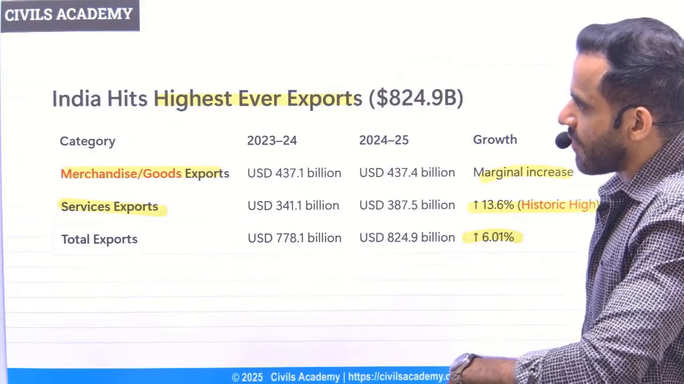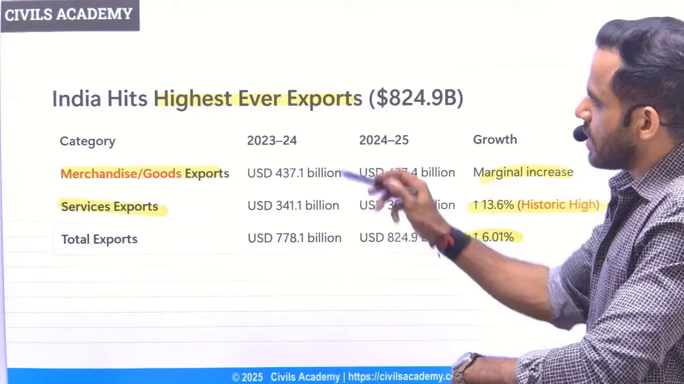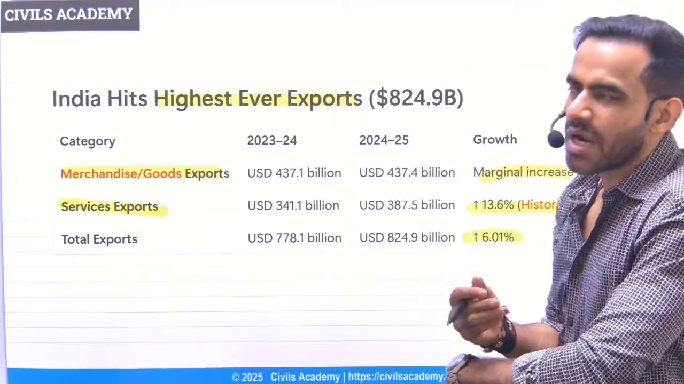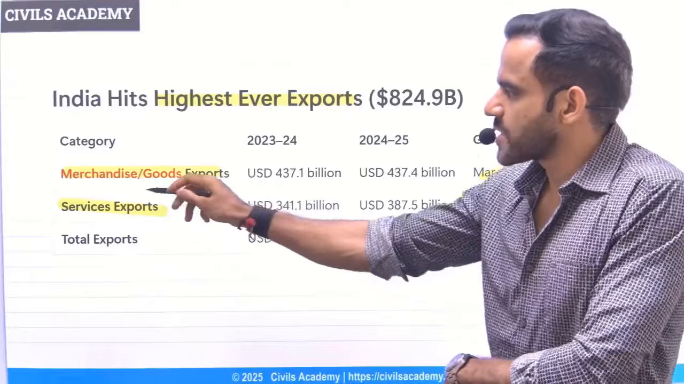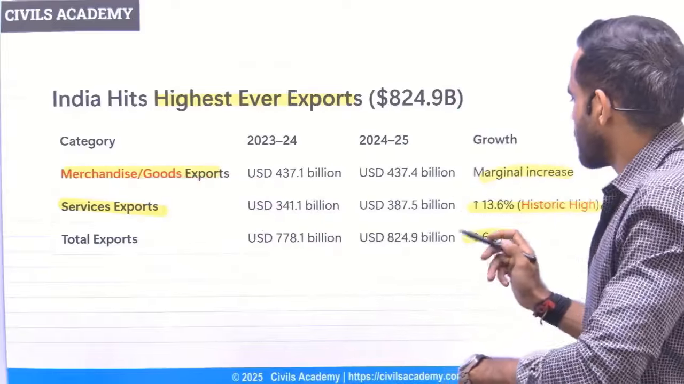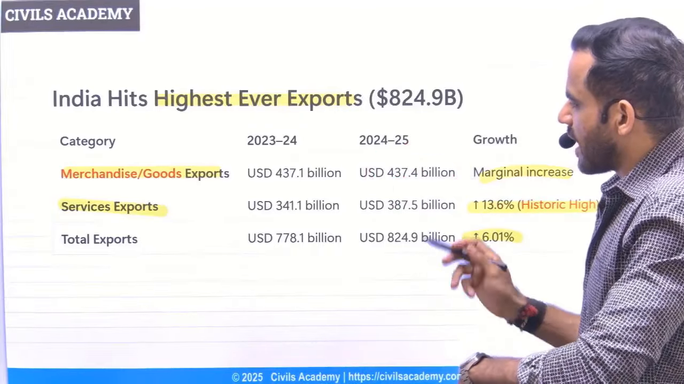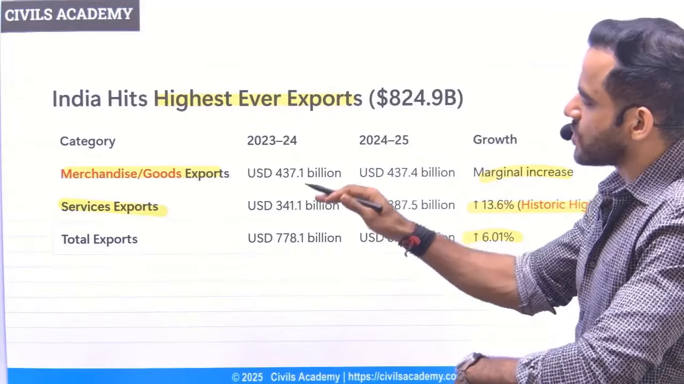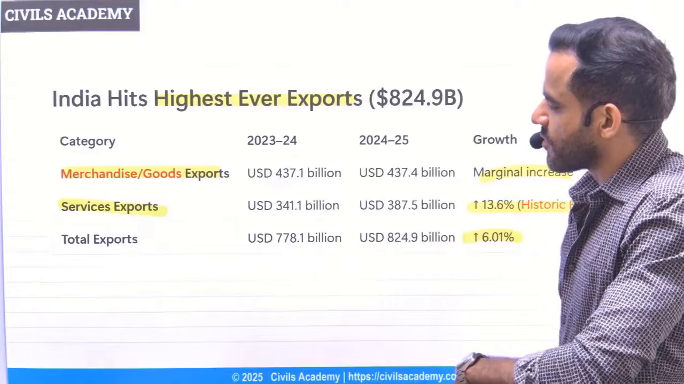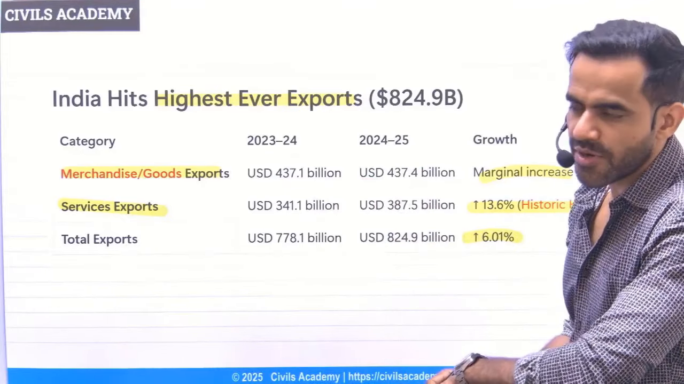Next is related to our export. So last year our exports were highest ever. Our goods export or merchandise export, they were roughly $437 billion worth, and there was marginal increase in comparison to last year. Last year it was 437.1, this year it was 437.4.